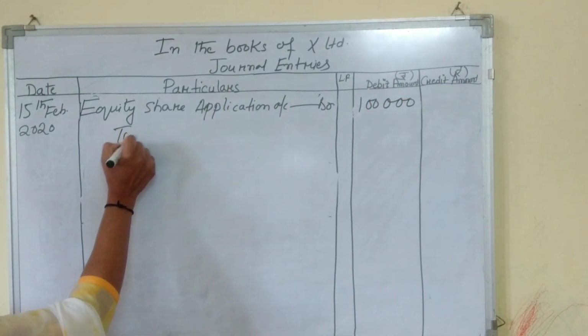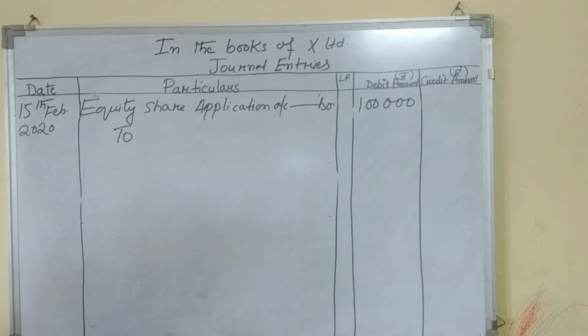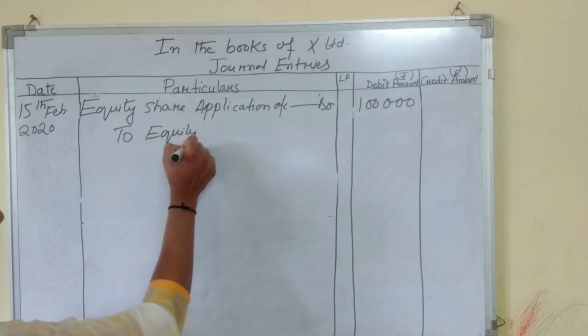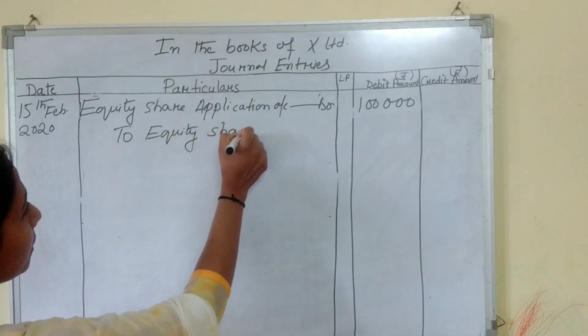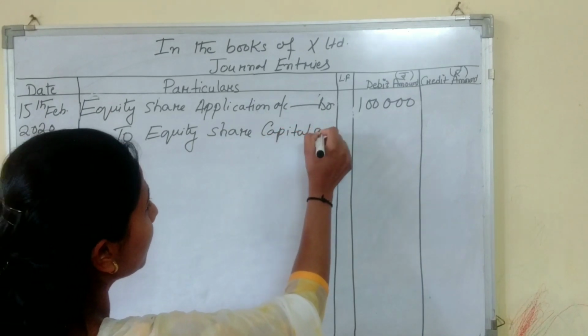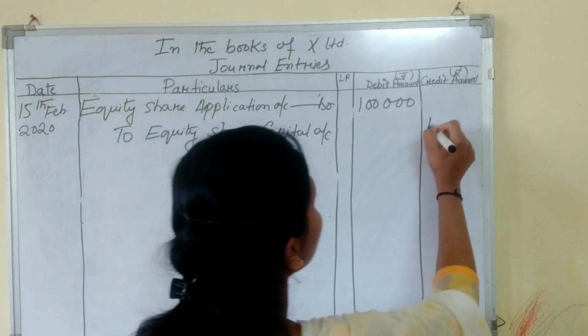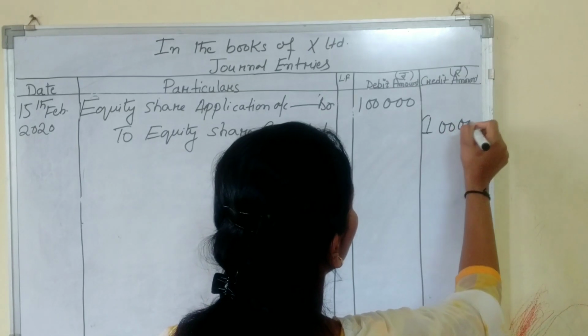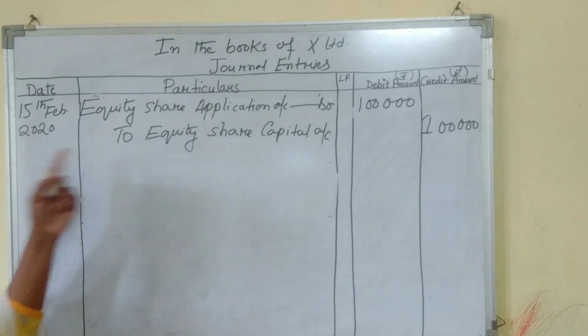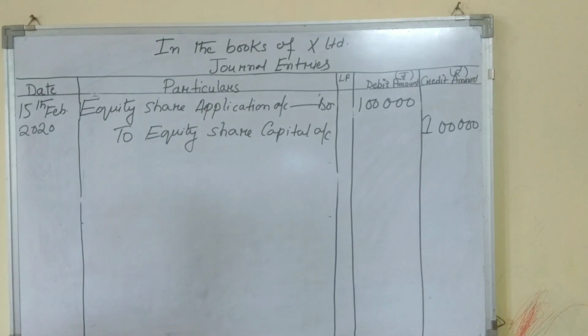To equity share capital account. The amount will also be 1 lakh. See this journal entry. In this entry, we have transferred the application money to the equity share capital account.